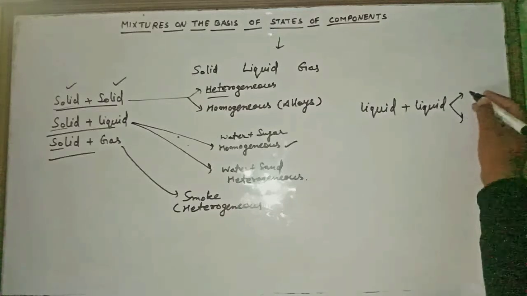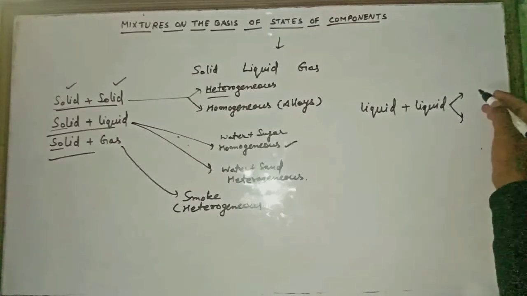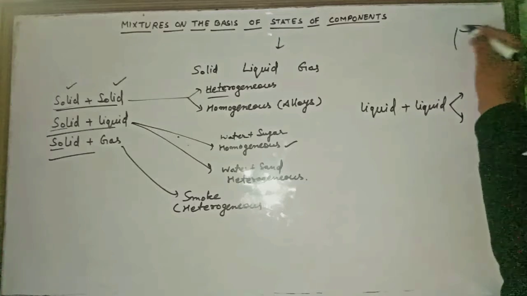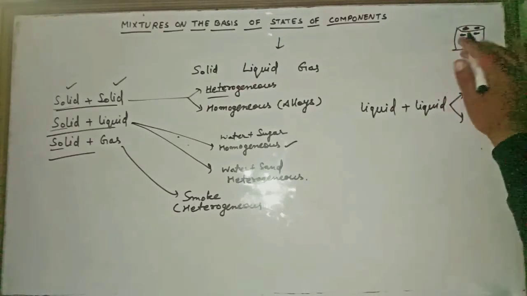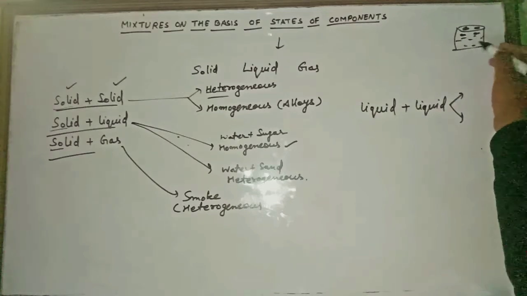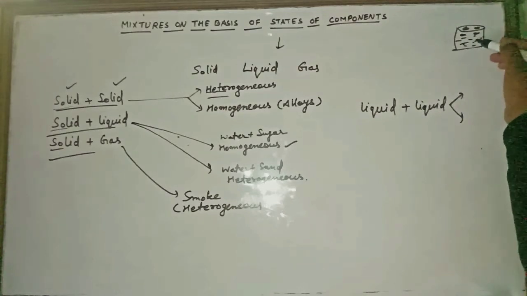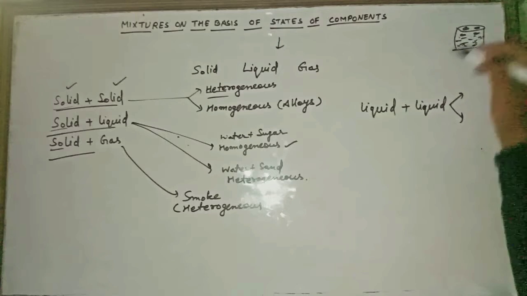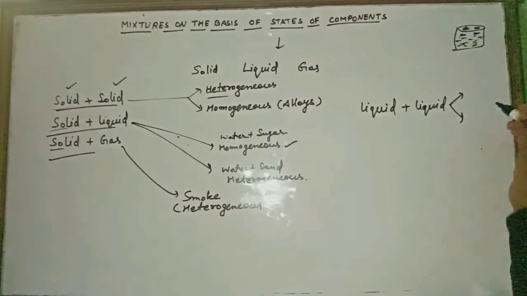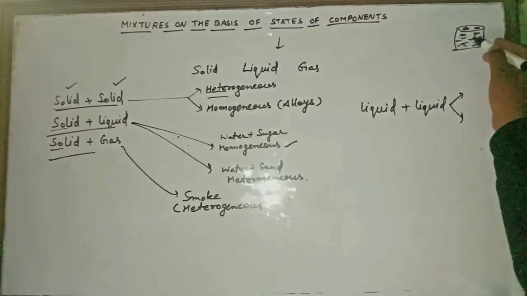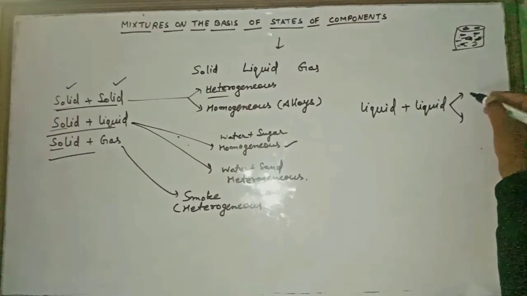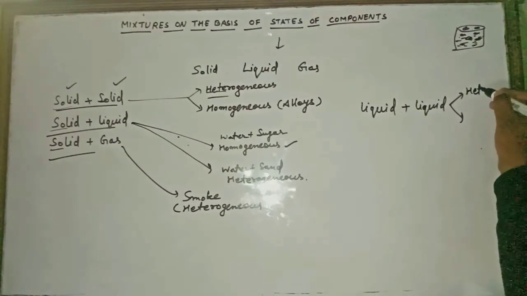Like we are mixing oil and water. Oil will remain at the top of the water level, and the water will be a little down because of the difference in density. We can easily recognize the oil particles in this, so it will be heterogeneous.